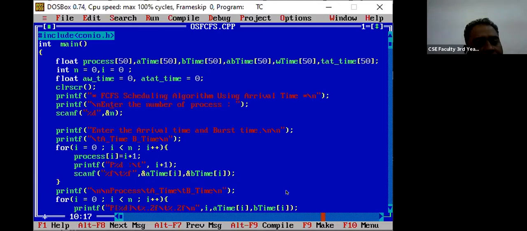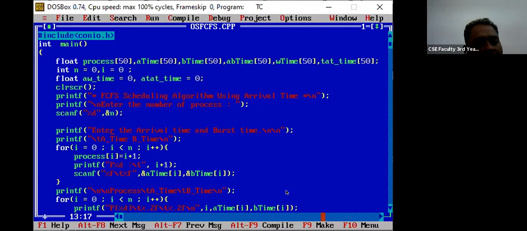Enter the number of processes. So how many processes are there? You have to define. Here in this case, we have used 5 different processes. So we have to write 5 here, and it will be stored in this variable n. Now enter the arrival time and the burst time.